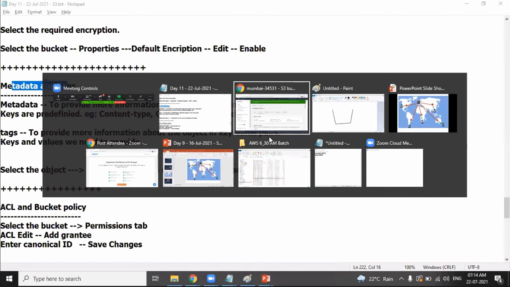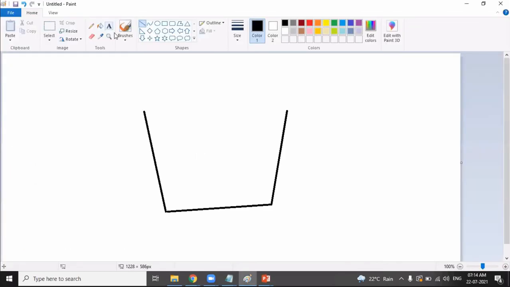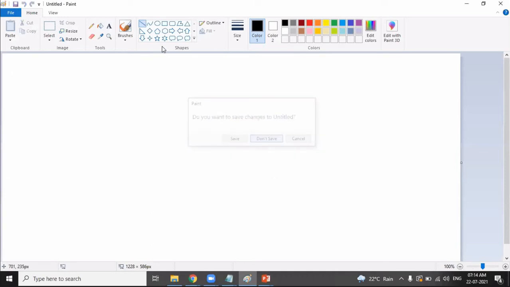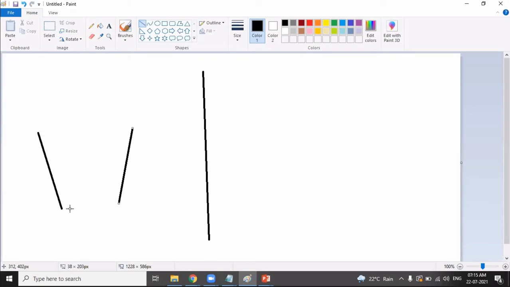This is the source bucket. This is the destination bucket. First, you have uploaded the object in the source bucket.